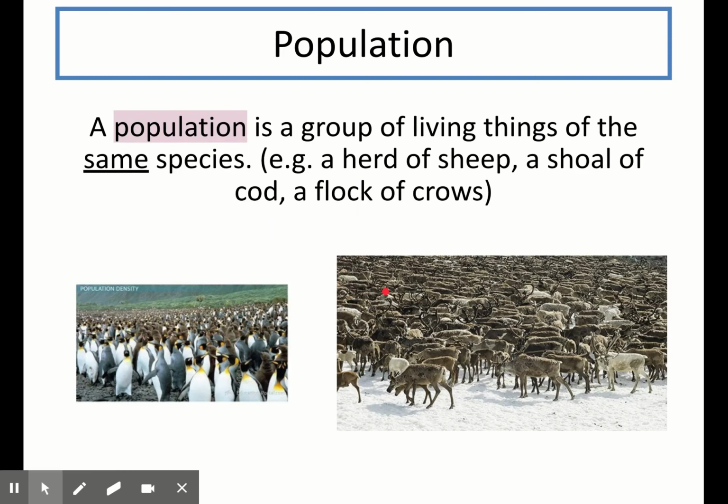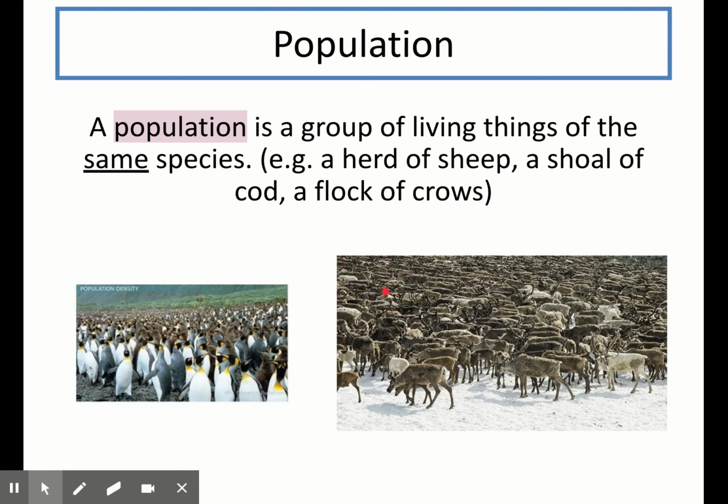Now, 2 terms a lot of people tend to confuse are populations and communities. Whilst we've just covered communities, so all of the organisms that live within a habitat, a population is a group of living things of the same species. So for example, in an ocean habitat, you might have a community of organisms made up of hundreds of different species of living things. There might be crabs, whales, fish, coral, and lots of other organisms of different species, and these would be a community.